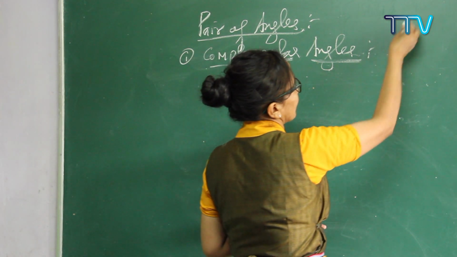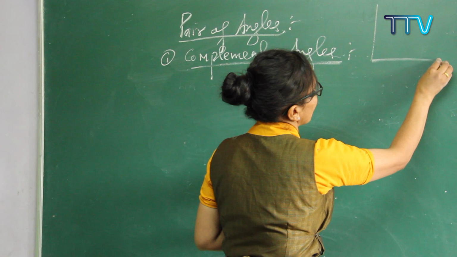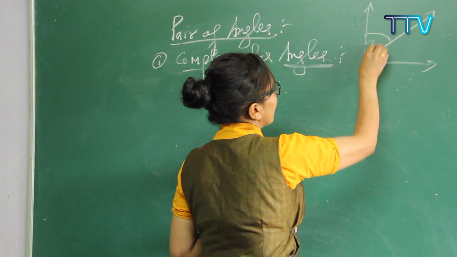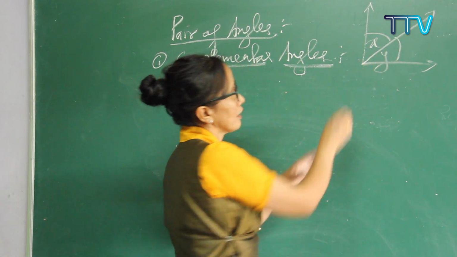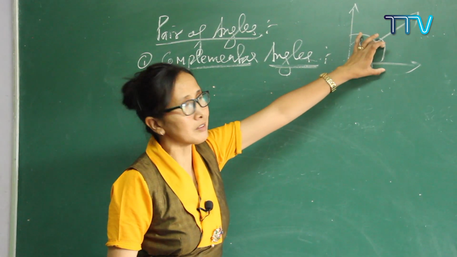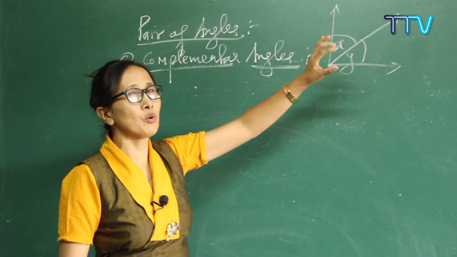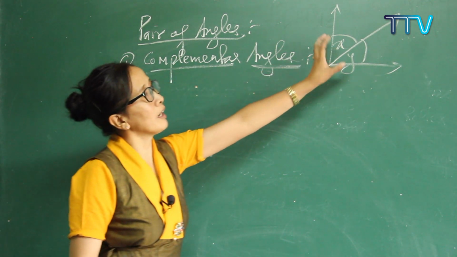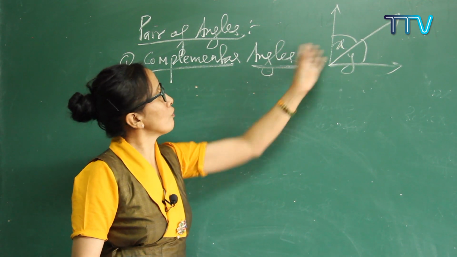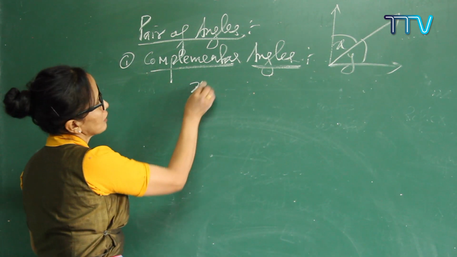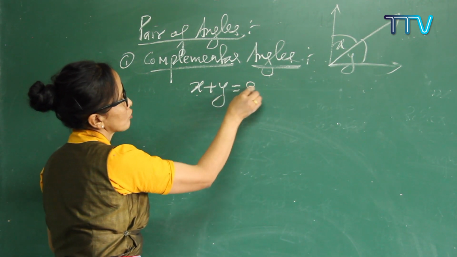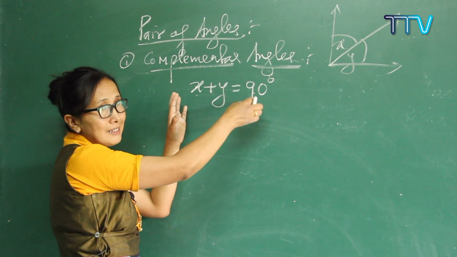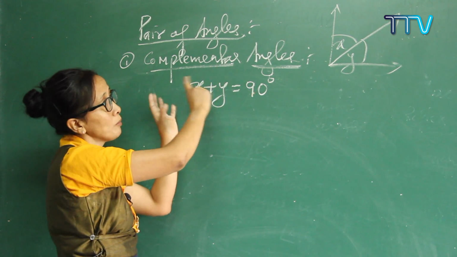For example, suppose two rays form an angle, and there is one more angle here, x and y. So here two angles are there, this is one angle and this is another angle. When you sum the two angles, if you get exactly 90 degrees, then they are called complementary. So x and y are a pair of complementary angles. We know that x plus y is always equal to 90 degrees.